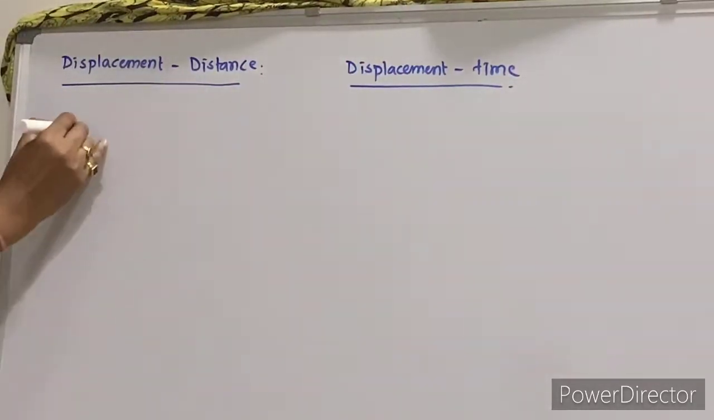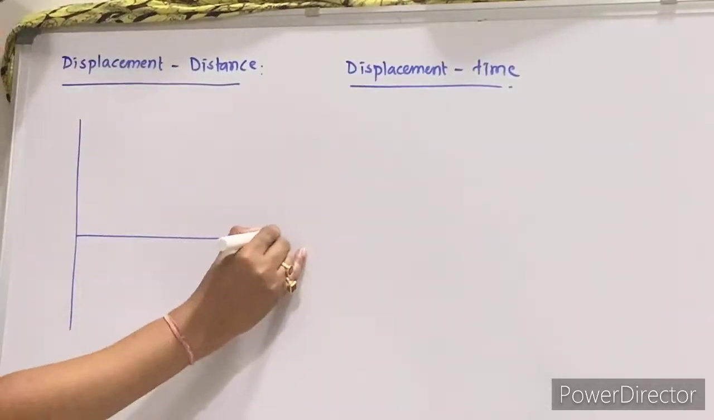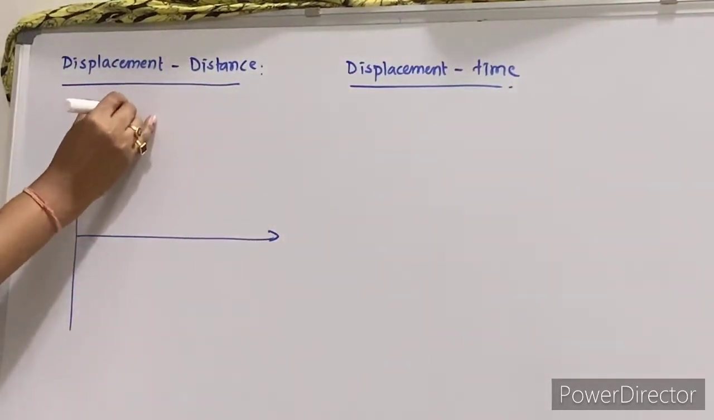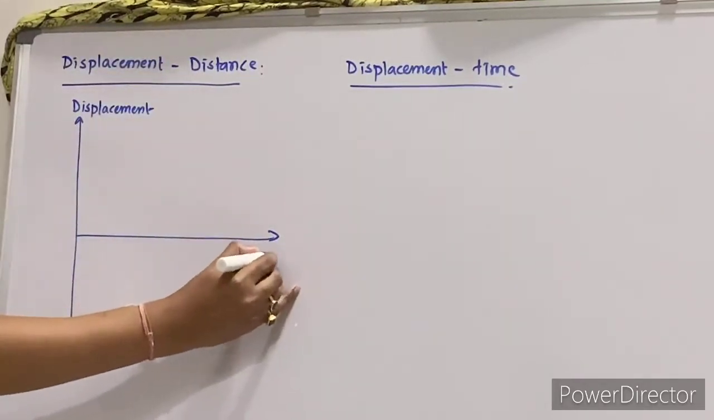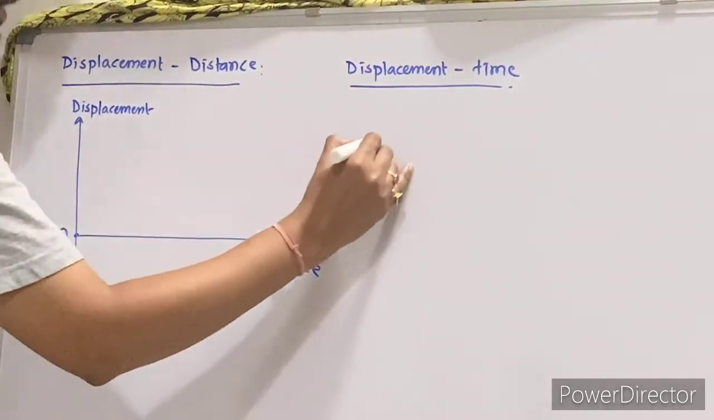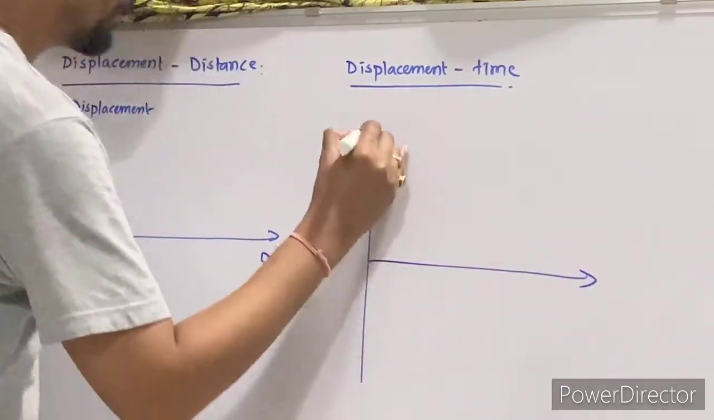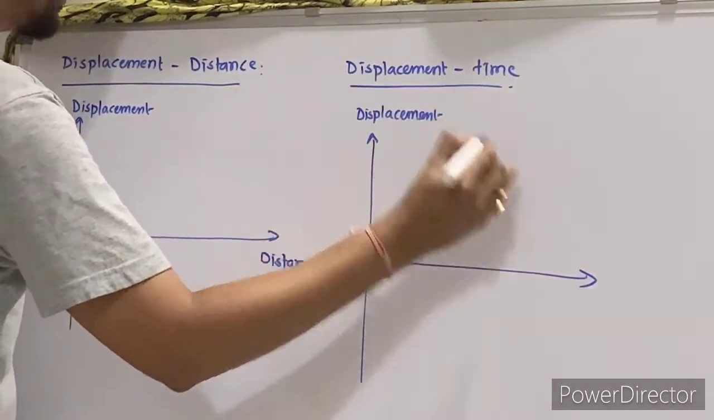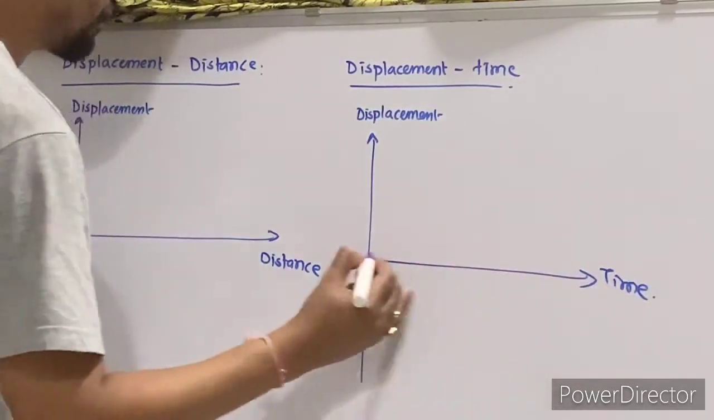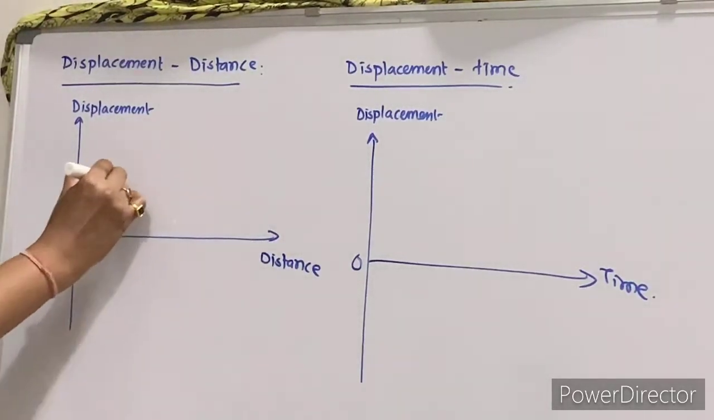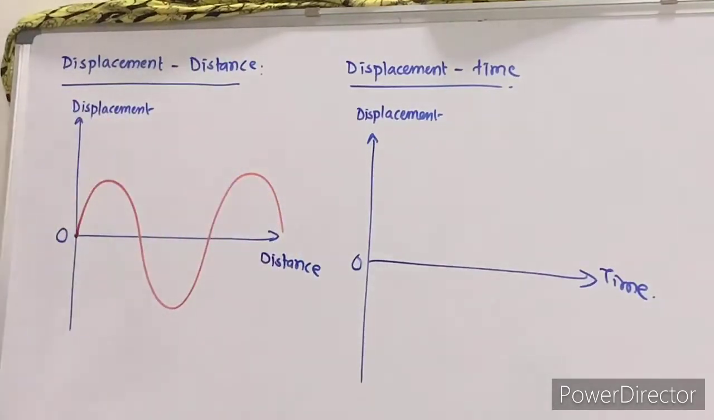When I say displacement distance, my y-axis will contain displacement, and on x-axis there is distance. So this is 0. Over here, second part, this is your displacement and this is your time. Displacement time. This is origin. Right? So for displacement distance graph, I am plotting this graph. This is your graph. Right?